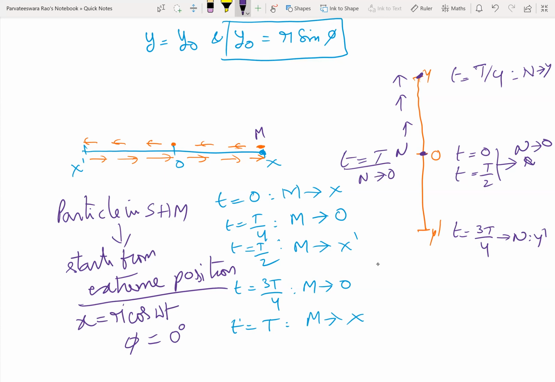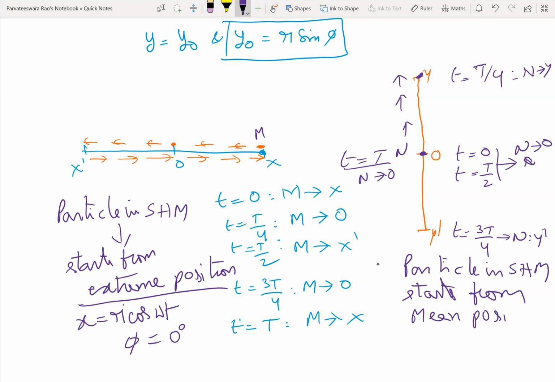Next, if the particle in SHM starts from mean position, then displacement will be a sine function.